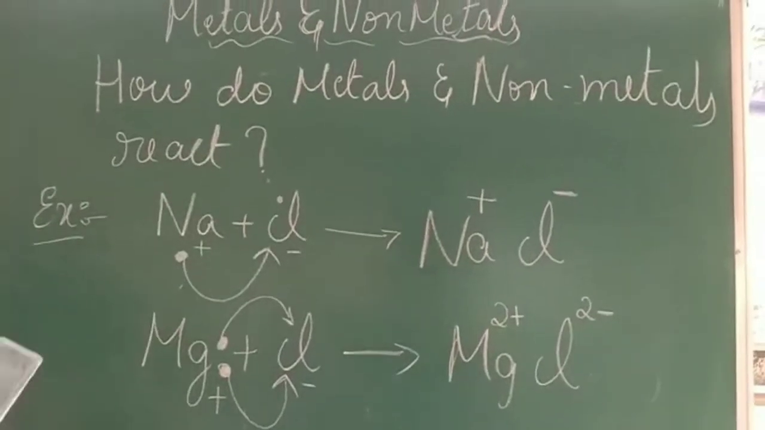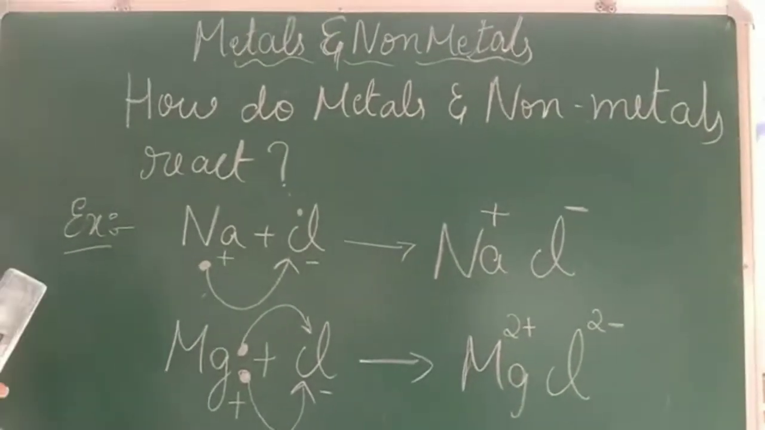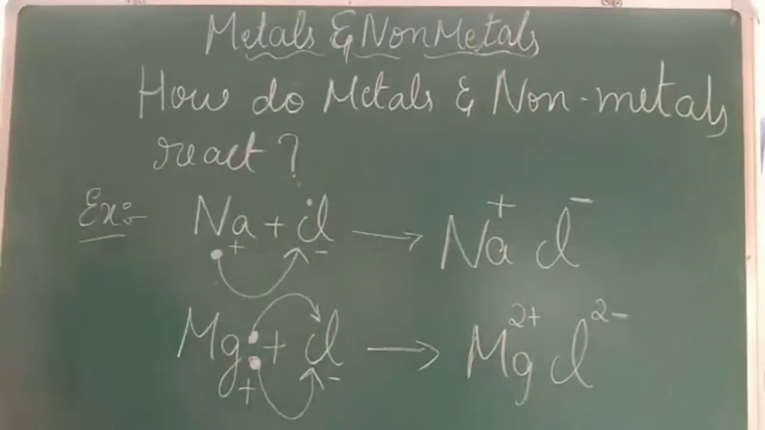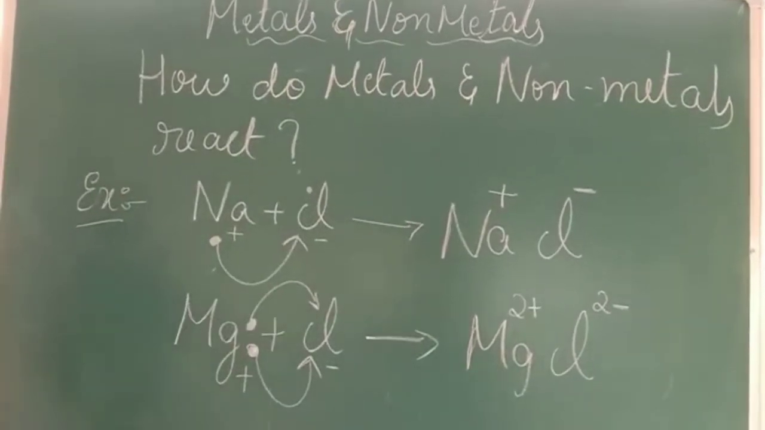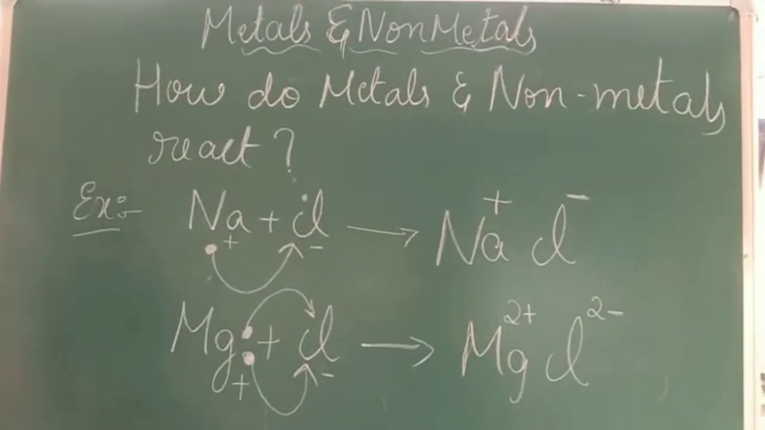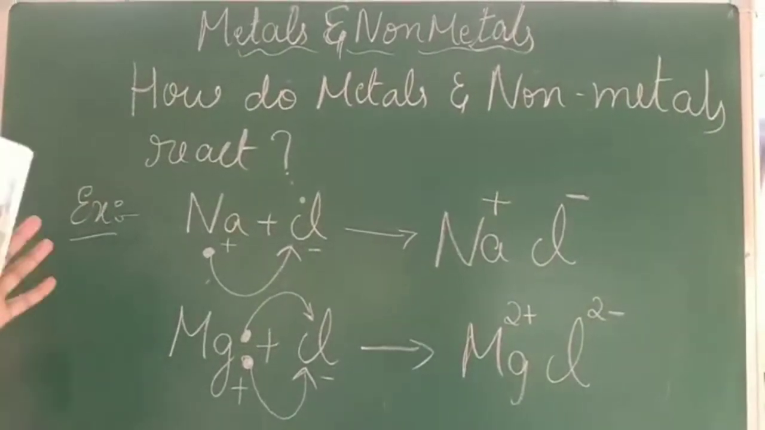Next, let us see how metals and non-metals react with each other. Till now, first we have seen how metals react with air, then second we have seen how metals react with water. Now let us see what happens if metal and non-metal react with each other. This is something special, so let us go through it by taking some examples.